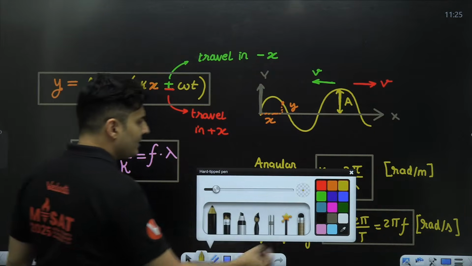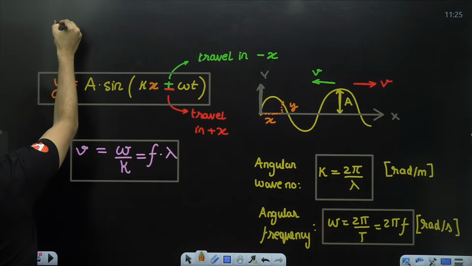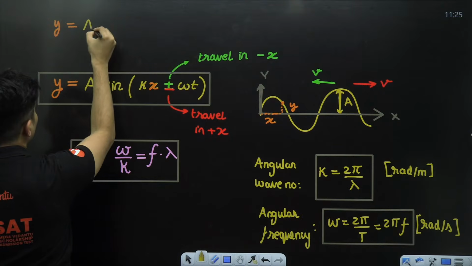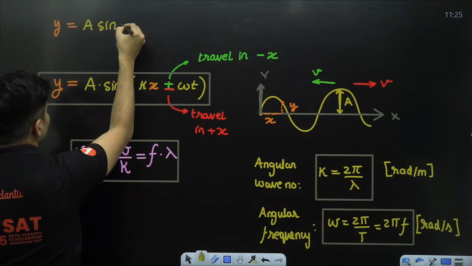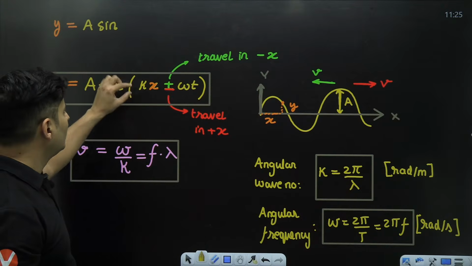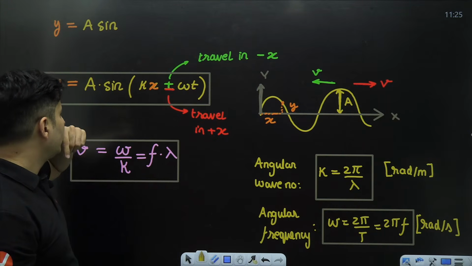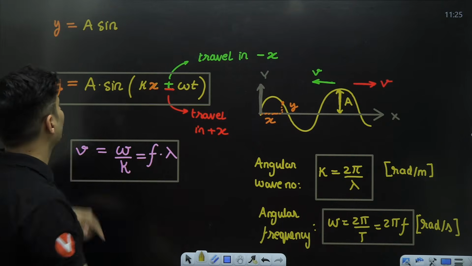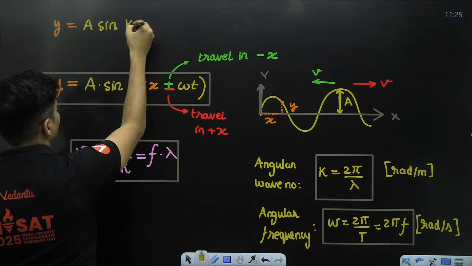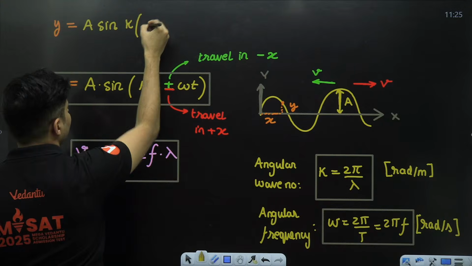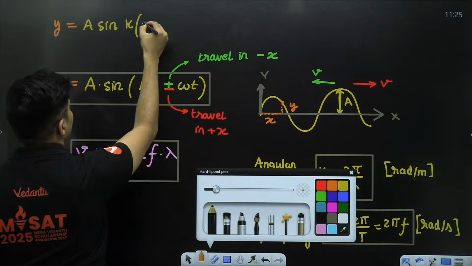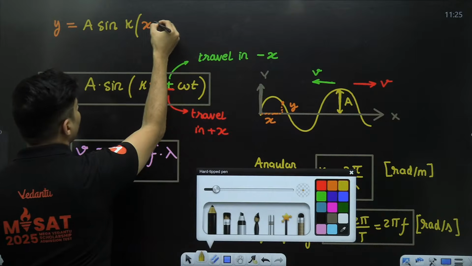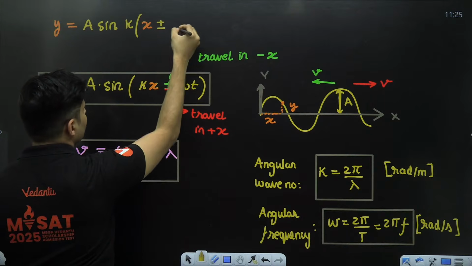Sometimes you also write this equation in a slightly different way like this. y is equal to A sine, and now what generally people do is they take k outside, and they write it as k times x, and you have your plus or minus.